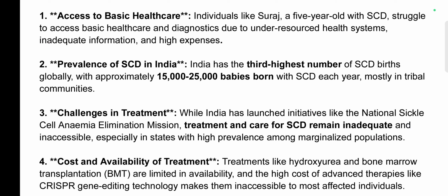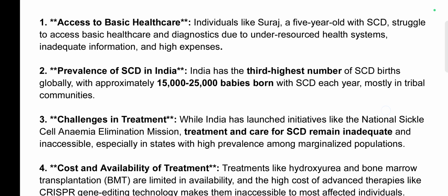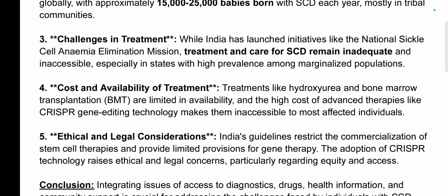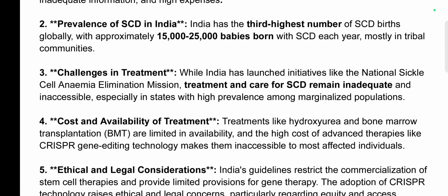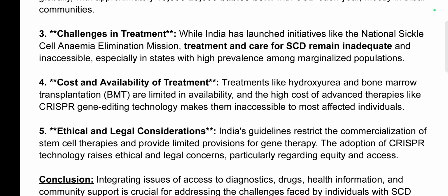Prevalence of SCD in India: around 15 to 25,000 babies are born with SCD in India, so India has the third highest number of SCD births. Challenges in treatment: although we have an initiative like the National Sickle Cell Anemia Elimination Mission, treatment and care for SCD remain inadequate and inaccessible, especially in states with high prevalence among marginalized communities.